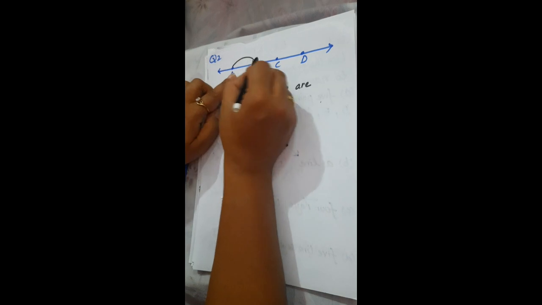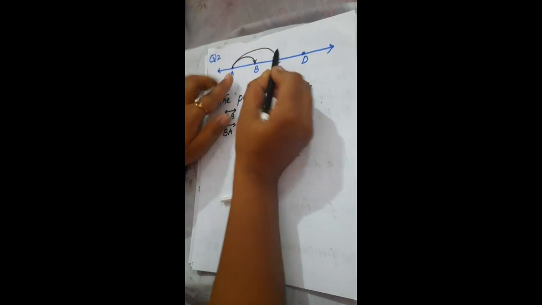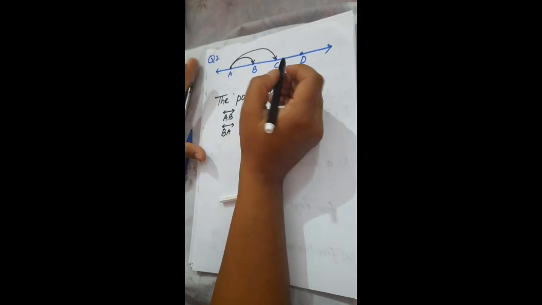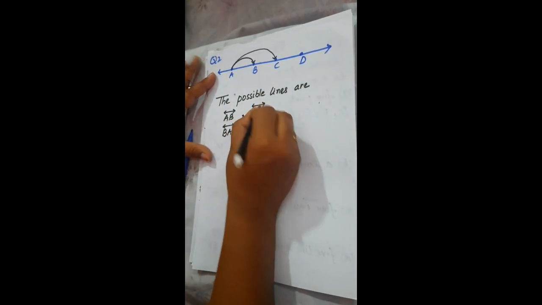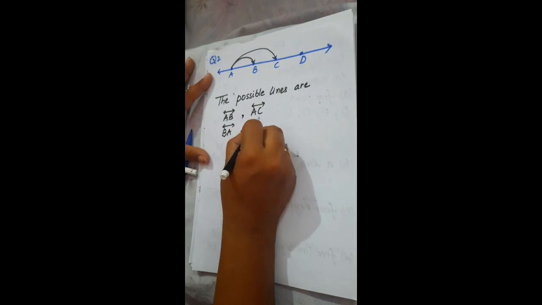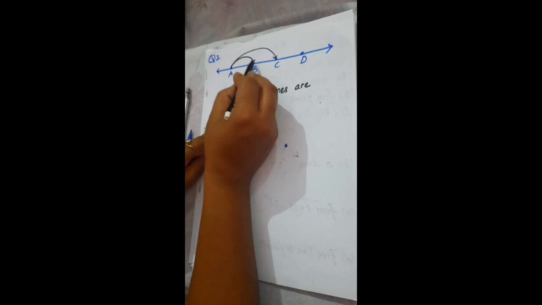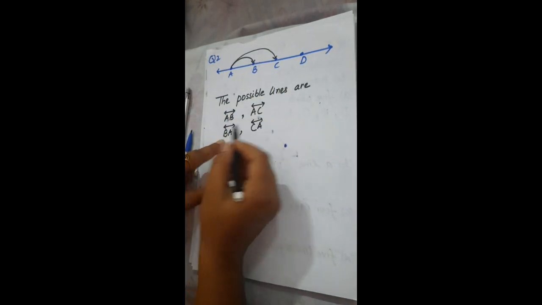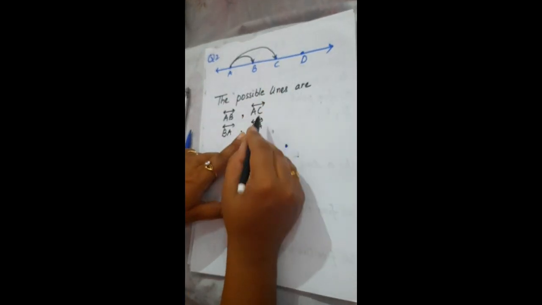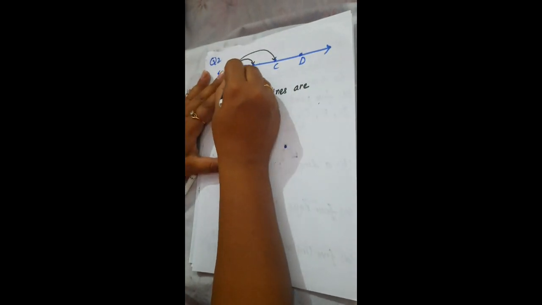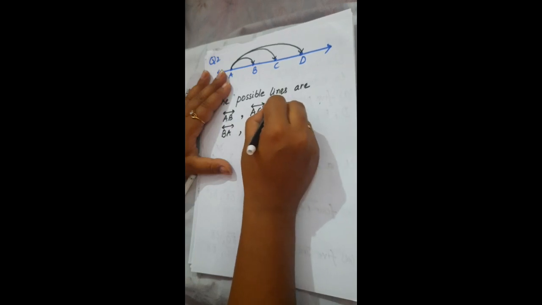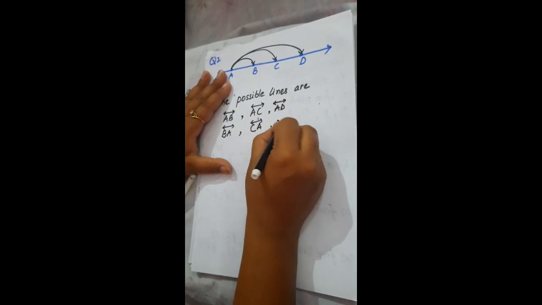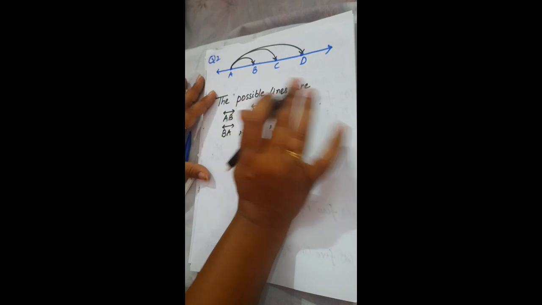Now I will write AC. Here AC is a line. Next, AC is a possible line. I can also write in the reverse way, CA. Look, firstly I write AB, then the next possible way, then I write AC, then the next possible way, then AD, then DA. I am writing both the ways.